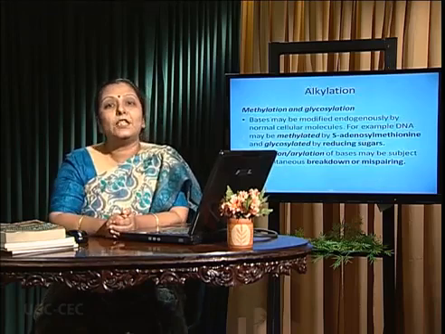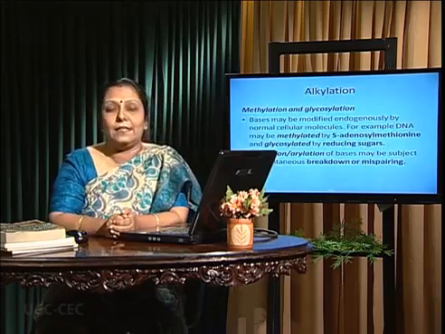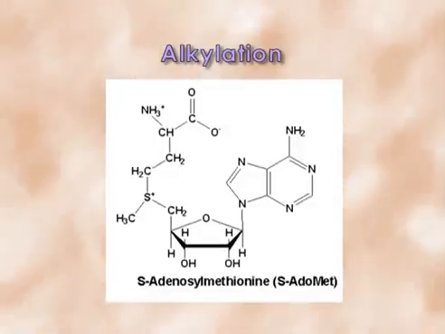Alkylation, methylation and glycosylation are possible. In the case of methylation, S-adenosyl methionine endogenously methylates DNA, and reducing sugar can actually glycosylate the DNA, and it can cause the stop of replication as well as cross-linking.